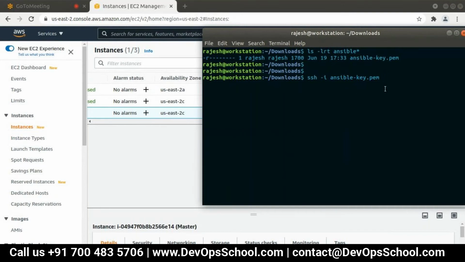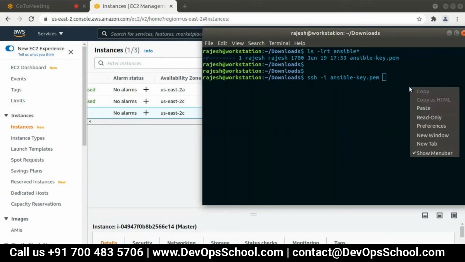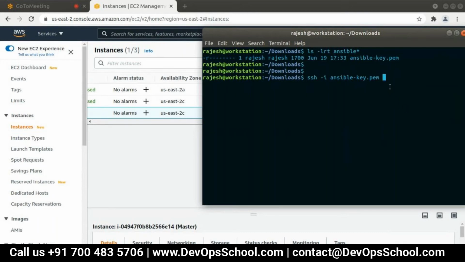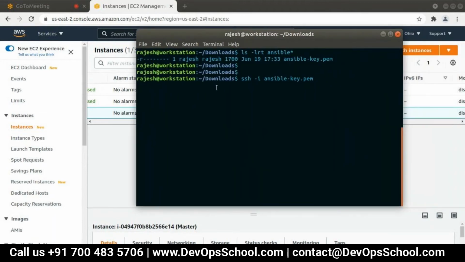Just the IP is enough? These servers were created from the Ubuntu OS, not EC2 Linux, so the default user is ubuntu.